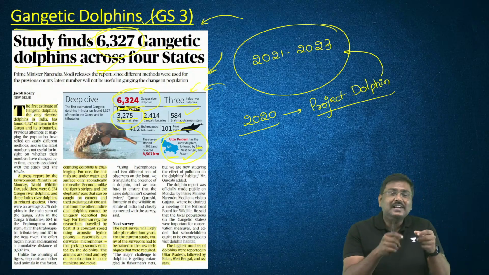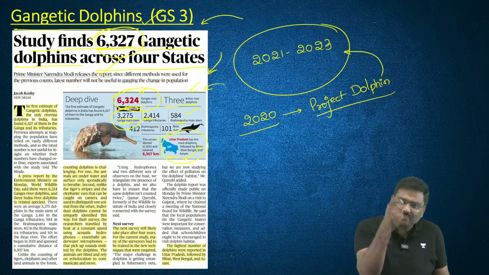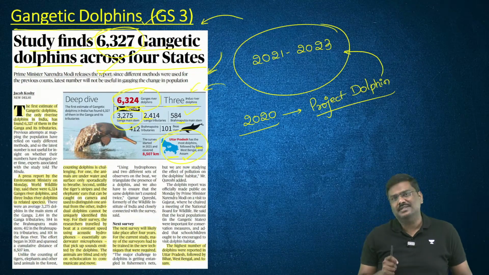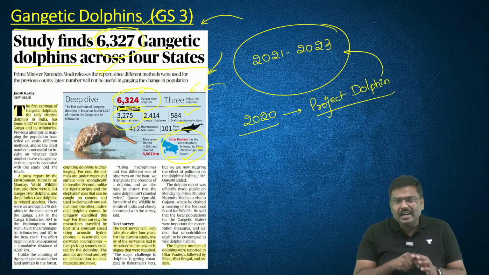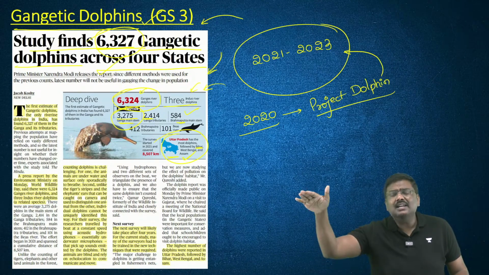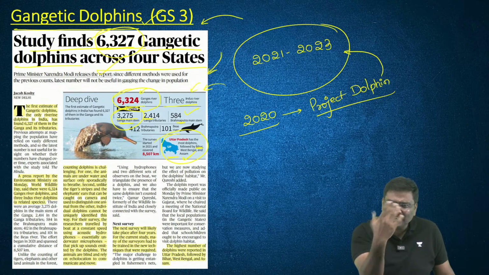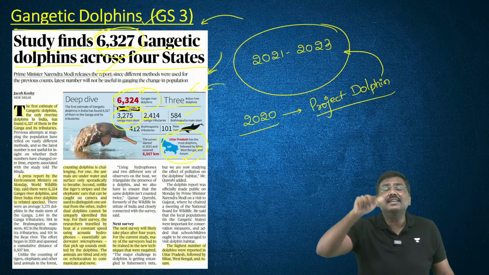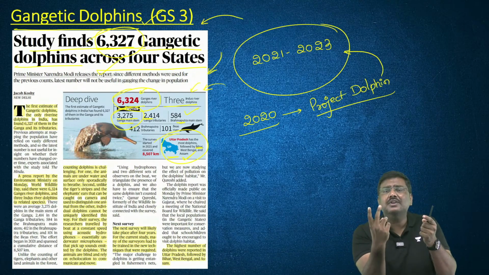And please understand, identification of dolphins, the number of dolphins, is a very, very cumbersome, very, very difficult process. Unlike, let's say, counting tigers, where by looking at the pattern of patches on the skin you can differentiate one tiger from another. In the case of elephants, they look at the size of the ears, etc., to differentiate and ensure there is no duplication.